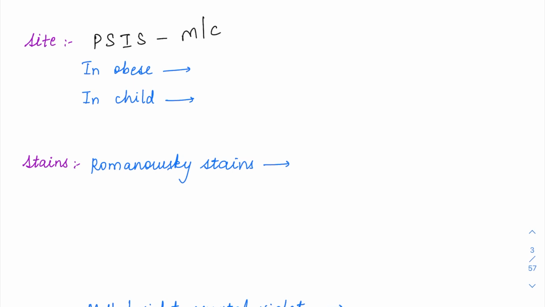Suppose the individual is quite obese, in that case the PSIS will not be visible clearly, and PSIS also gives the maximum yield of the bone marrow, so that is why it is the ideal site. But then in obese individuals, you can go in for an anterior superior iliac spine. So anterior superior iliac spine is the next prominent landmark, but in ASIS we don't normally do it because the femoral arteries are going to be very much near, so the big blood vessels are there. So in order to prevent damage to the femoral artery and bleeding, we are going to normally prefer the PSIS, but in obese individuals you can go for the anterior superior iliac spine as well.